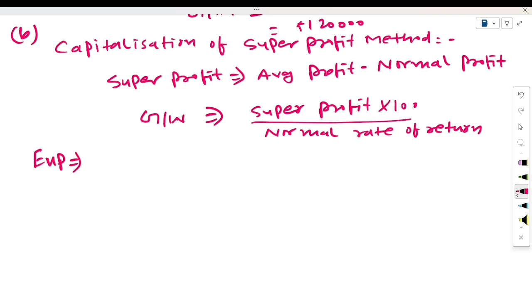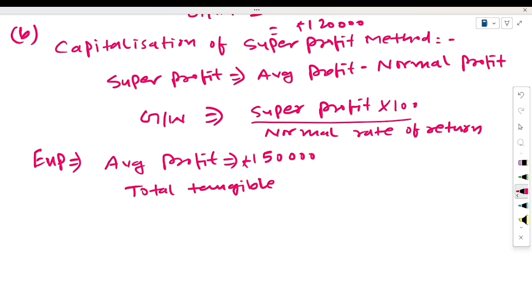For example, average profit is given here, 1,50,000, like this. And the value of total tangible assets is given here, 14 lakh, like this.